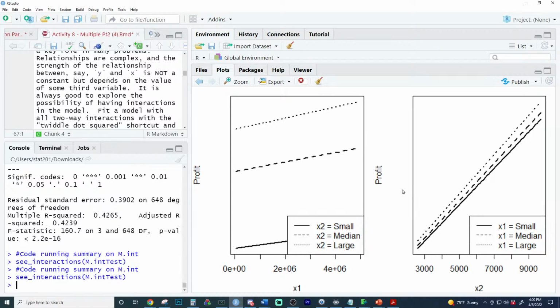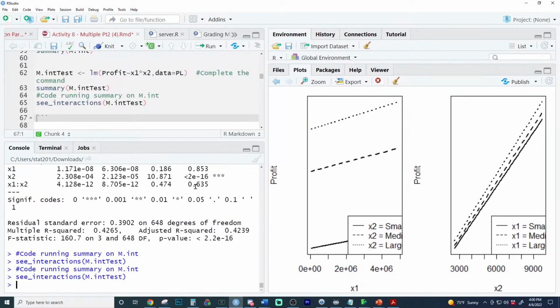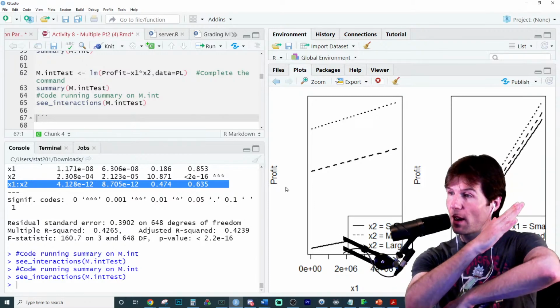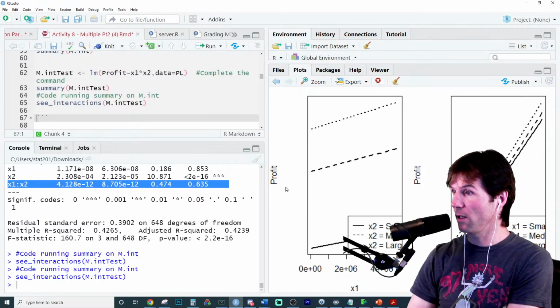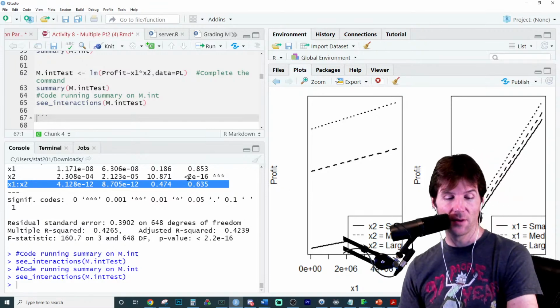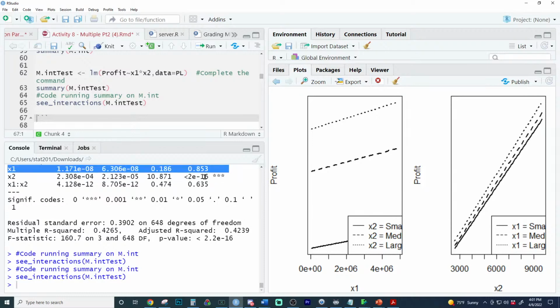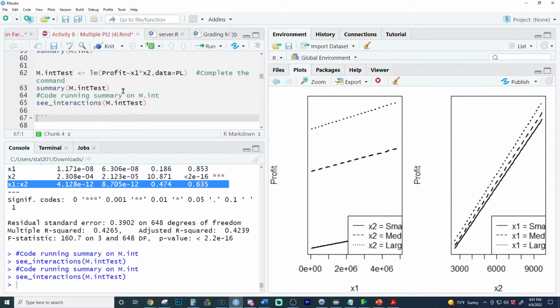So what do you notice about these lines for the not significant interaction? Remember, this interaction is really not that significant. They are linear, and the lines themselves kind of go with each other. They're kind of parallel. Well, the relationship these variables have, do you see how x2 is steeper? Look at the x2 line right here, and you see how steep it is? x2 actually has a statistically significant relationship with profit, and you can kind of see that in this graphic. x1 actually doesn't have a statistically significant relationship, and it's very flat almost. But the interaction is pretty interesting, and let me see if I can find one, because I think it's this.